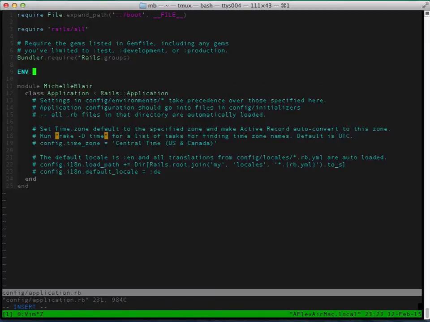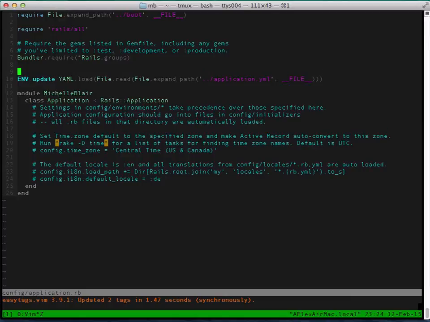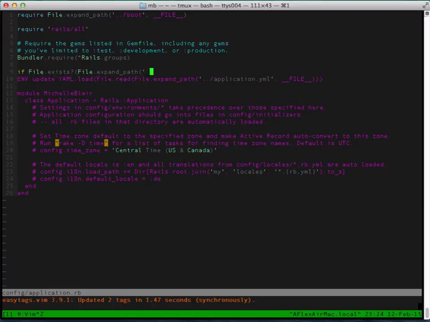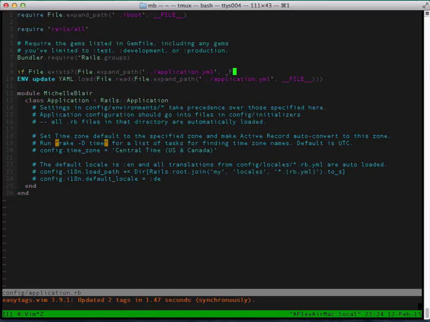We use ENV update YAML load, and we're going to load the file which contains our user and password. Another thing we need to do is make sure that we only try to load the environment variables from that file if it exists. Otherwise, it can generate some kind of error. And that's how we do that.